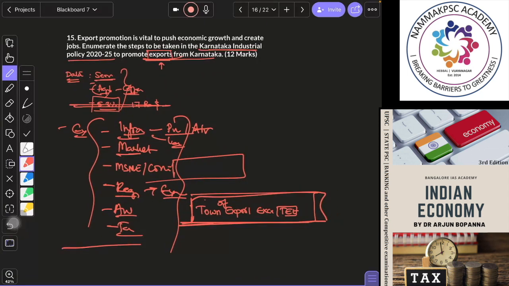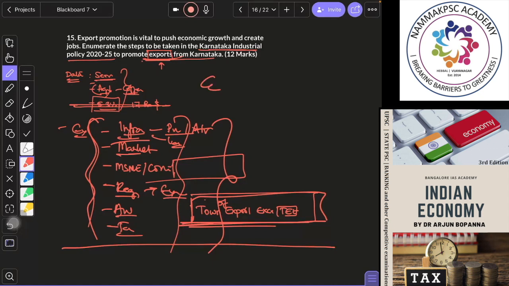So that's what you will have to write. Even if you don't know, two or three points you elaborate by writing more relevant points. Don't simply write something like, oh, export is very important, export creates jobs. That's not asked here. They're asking very specifically, enumerate. That means list. You list the steps. No need for a conclusion. Simply list the things. If you don't know, don't write irrelevant things, that's not being asked.